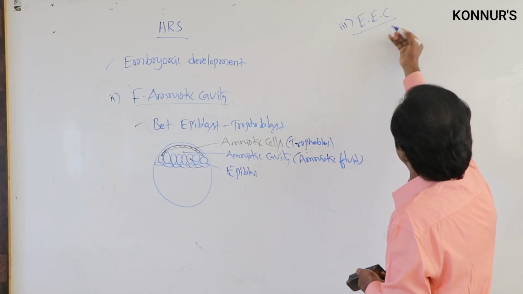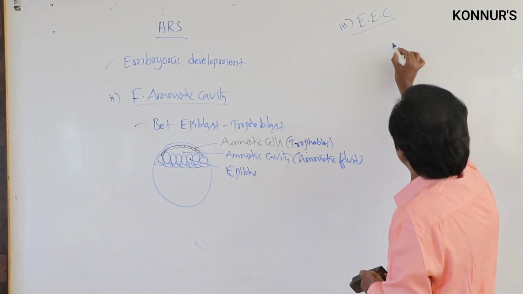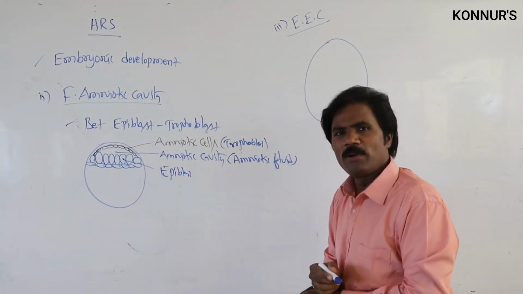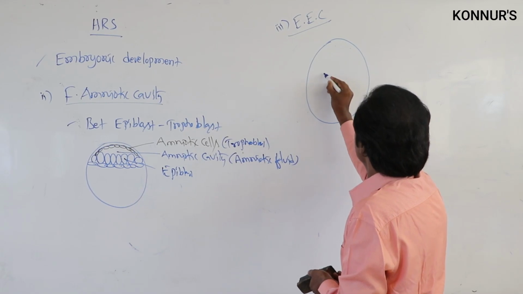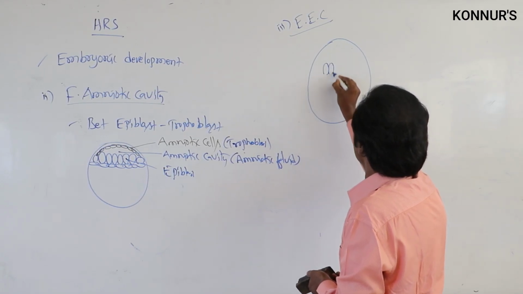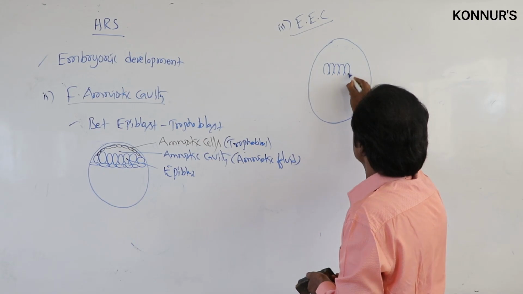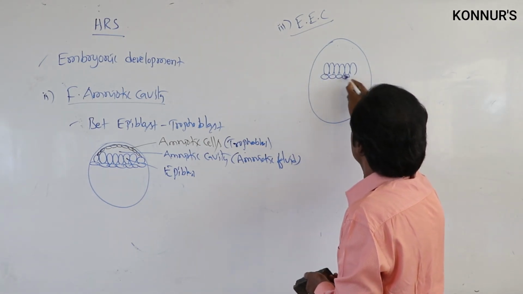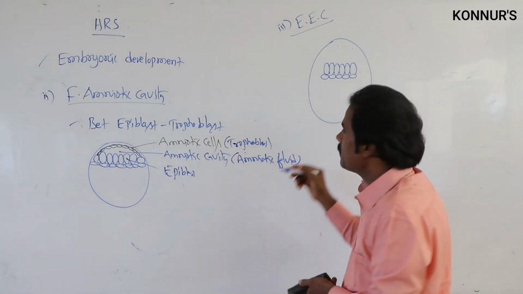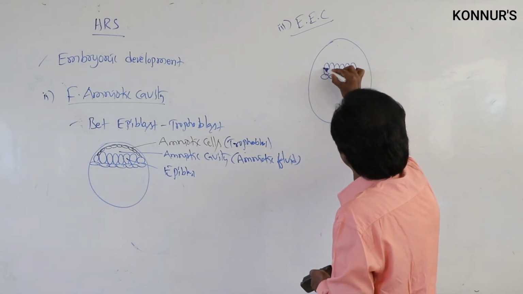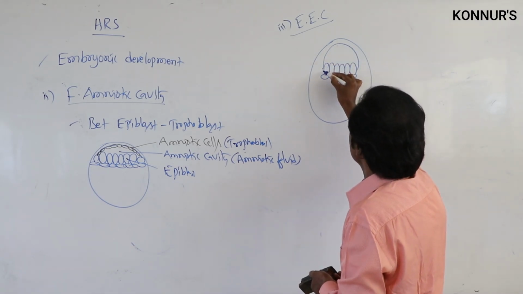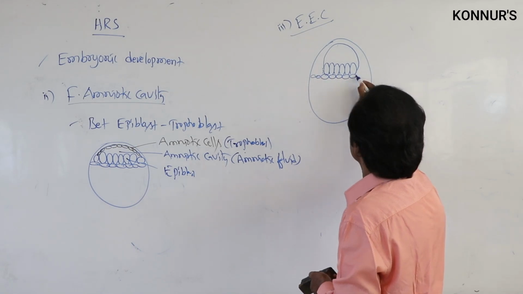This extraembryonic coelom is formed in the trophoblast. The trophoblast is present, then the columnar epiblast cells, then the cuboidal hypoblast cells, and then the amniotic cells are present.